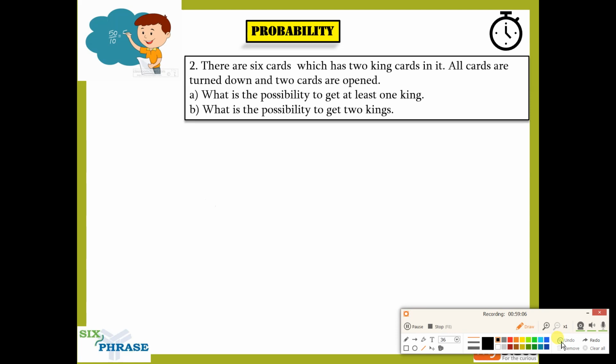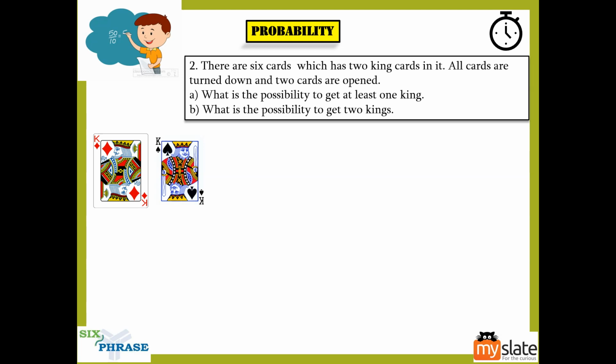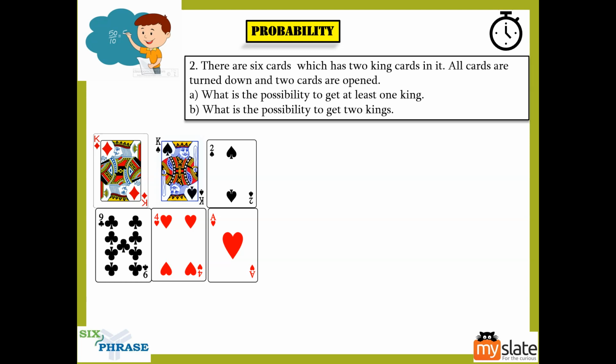Right, so there are 6 cards. It has 2 kings in it. All cards are turned down and 2 cards are opened. Now there are 6 cards, guys. They say out of the 6 cards we have 2 kings. That is sure. So we have 2 kings, that is sure, but the rest of the 4 cards could be anything. The question doesn't specify what the rest of the 4 cards are. As you can see here, I have all the 6 cards with 2 kings in it. This is what is given. They are all turned down, obviously. Now they are all facing us, right? No, they won't be facing us.